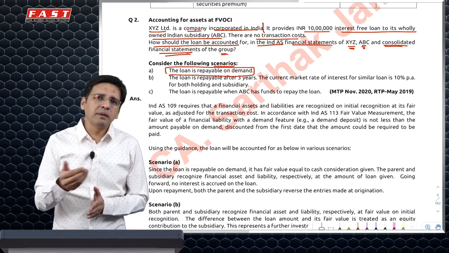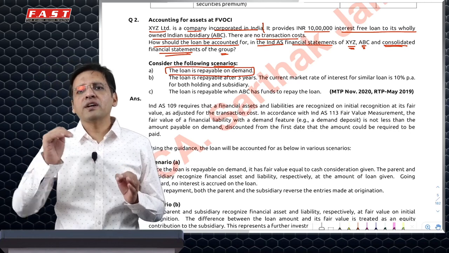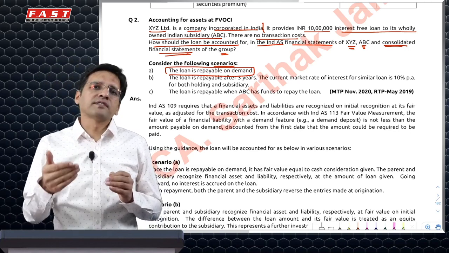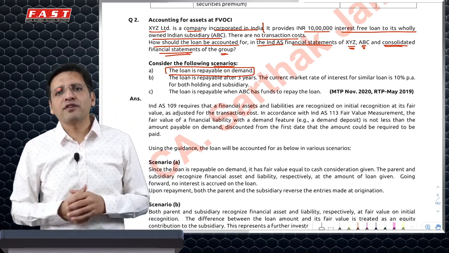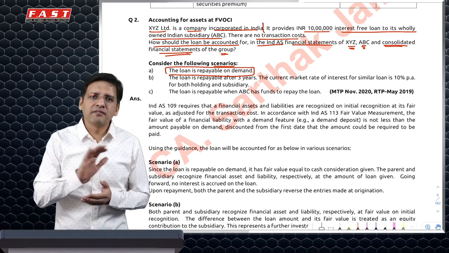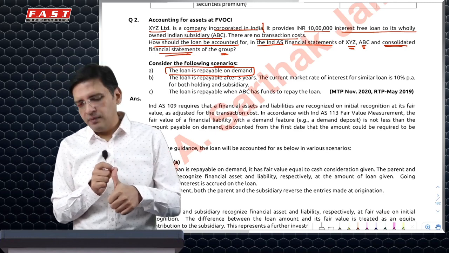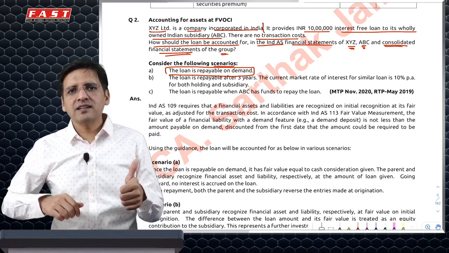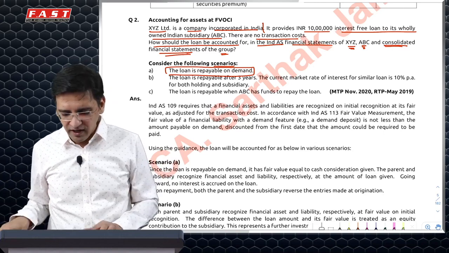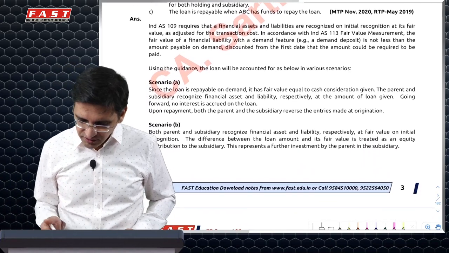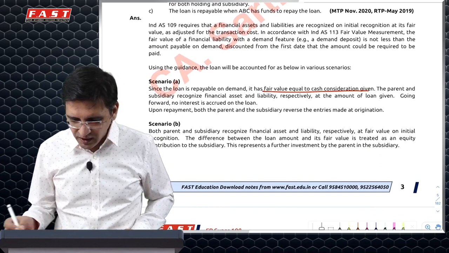Now, if the loan is repayable on demand, the basic rule is that the one who borrows, or the one who gives, in no case would consider the fair value to be lesser than the face value. So in that case, it will be a very simple, clear-cut discussion. In the separate financial statement of parent, the loan would be recognized at 10 lakh. Liability of 10 lakh in the subsidiary book. In consolidated, it would get netted off and would not get any recognition. So in this particular case, we can simply say that fair value will be equal to the cash consideration given.